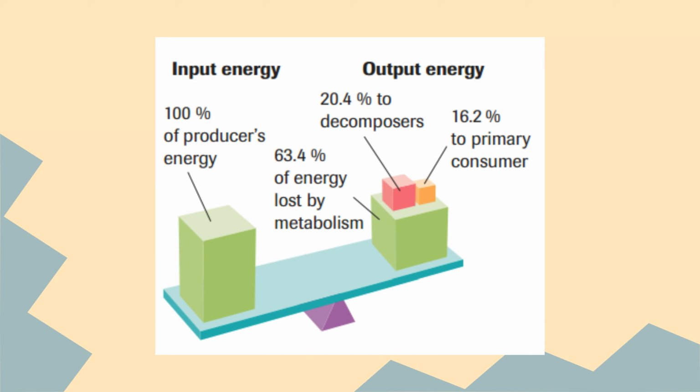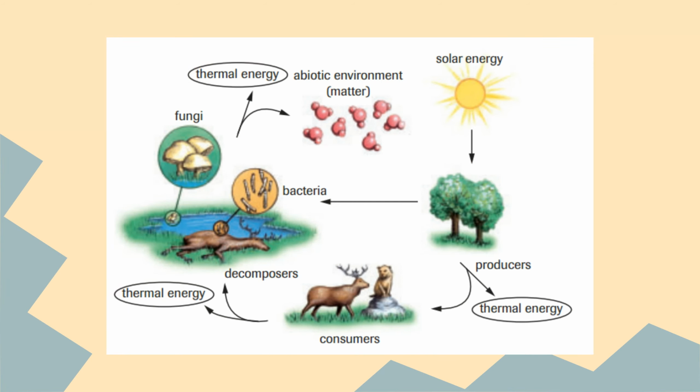But basically, if you think about the producers, the animal that eats the energy from the producers only gets 10% of that energy. 90% is lost to thermal energy, and then the secondary consumer that eats the primary consumer only gets 10% as it goes up the line.